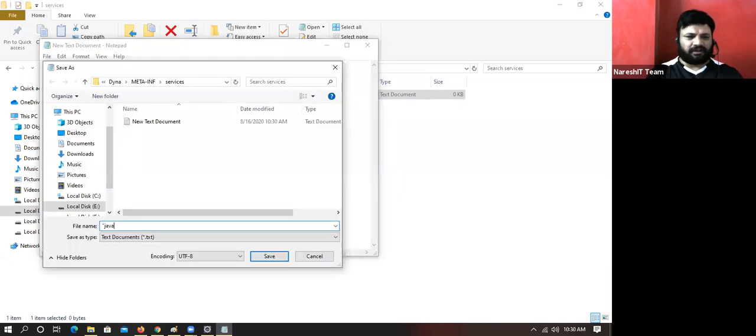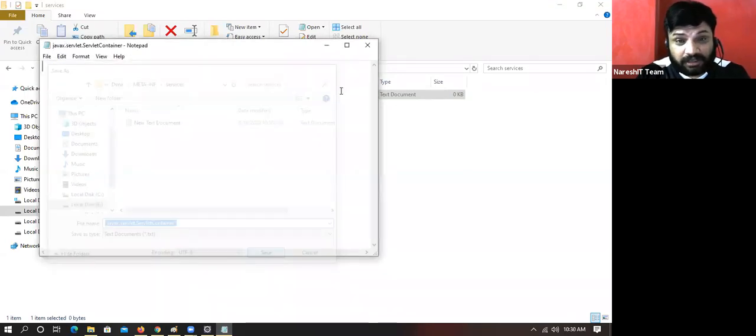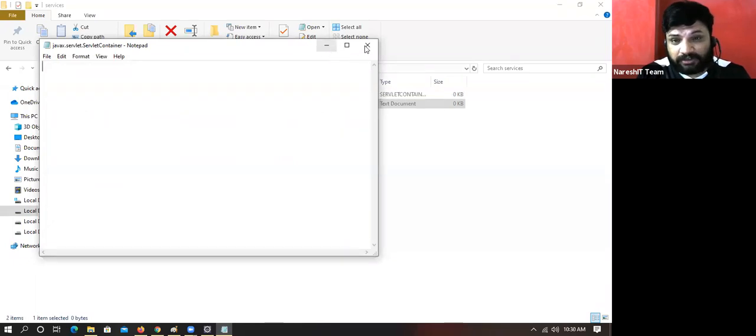The file name is javax.servlet.ServletContainerInitializer. See, I am keeping it in double quotes deliberately, because the default extension .txt should not come. If you don't keep the file name in double quotes, the default extension will come. Are you understanding my point?